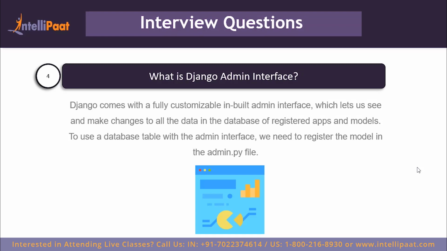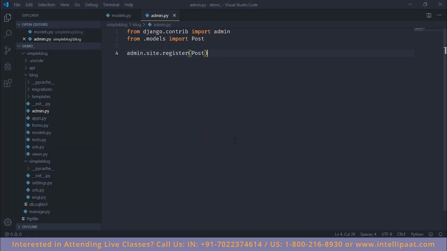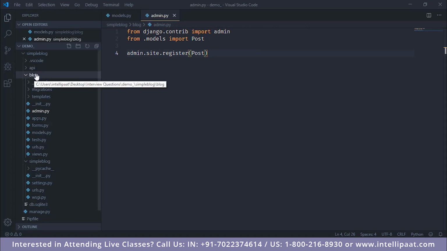So for instance, if you have an application in which there's a database and you wish to interact with it more visually, you can use Django's admin interface. I have created a sample application which is a simple blog post in which you can post a single blog article and you can edit it and delete it. It's quite basic. For the admin to be able to recognize your database table and use it, you need to first go to your application's admin.py file and add admin.site.register and the model name in parentheses. That way, in your blog application, you have registered your post model, which is this one.